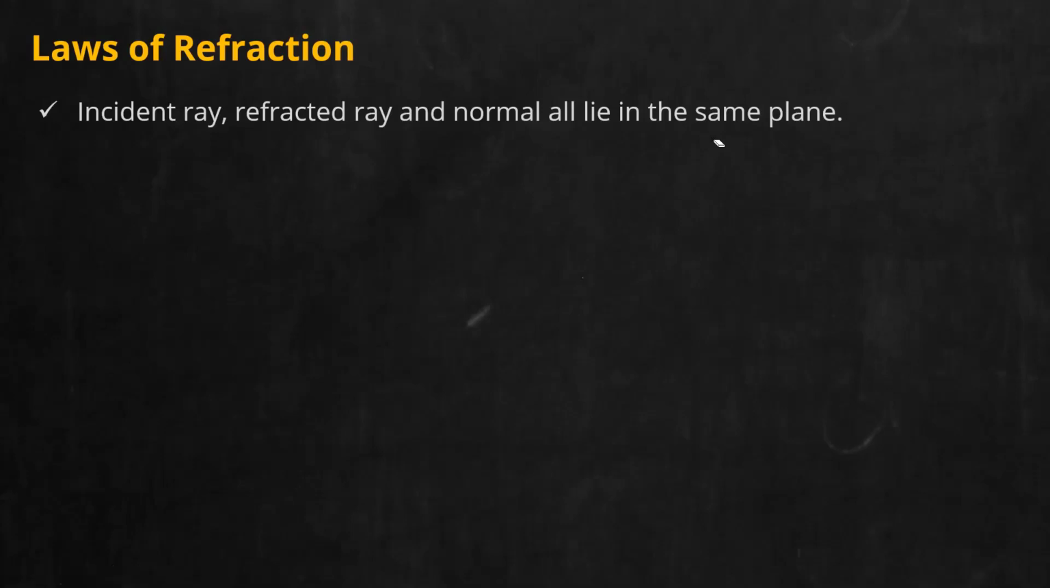Now, same plane means what? If I draw the diagram, the incident ray and refracted ray will all be in the plane of the screen. When you draw on your paper, all will be in the plane of the paper. Nothing will come out of the plane. That is the meaning.